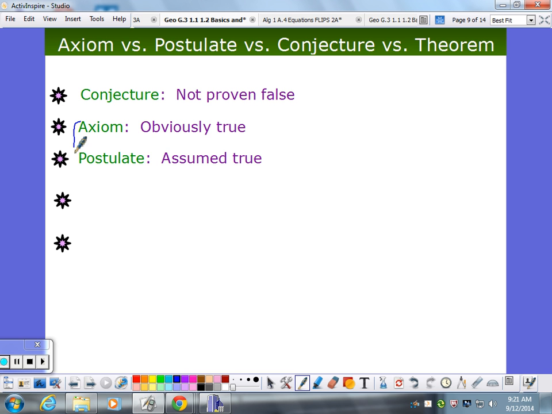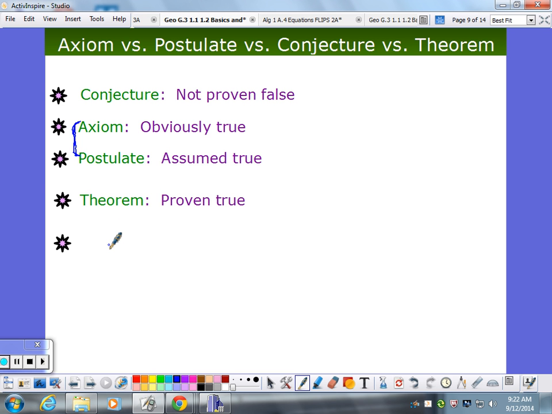Very subtle difference between these two words, axiom and postulate. We're basically going to use, as we use them, they're going to mean the same thing: unproven statements that we can use in proofs. There's a slight difference. Don't worry about the difference. One's an axiom, one's a postulate. They're just things that are given to us as assumed true.